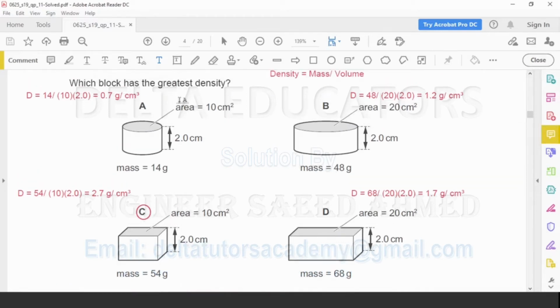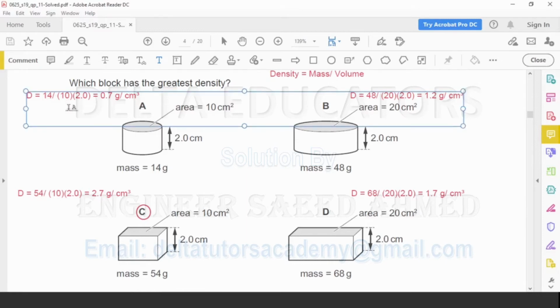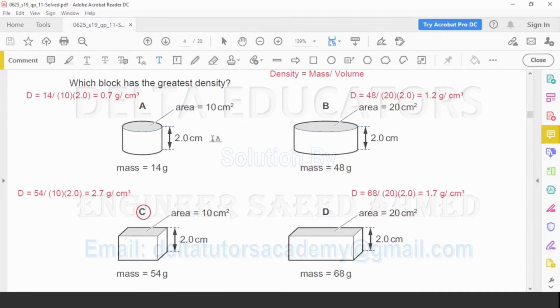In option A, mass is given as 14 gram, height is given as 2 cm and the cross-sectional area of this object is given as 10 cm square. Density is mass over volume. Mass is 14 divided by volume. Volume means area into height. Area is 10, height is 2. We will get the answer 0.7 gram per centimeter cube.